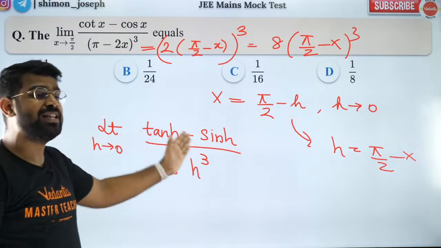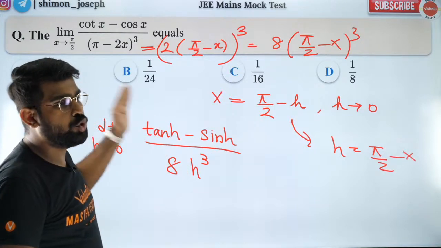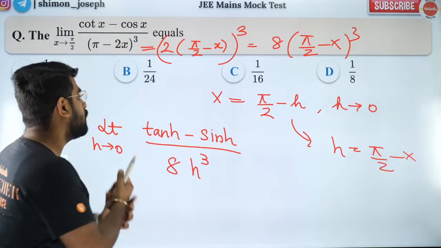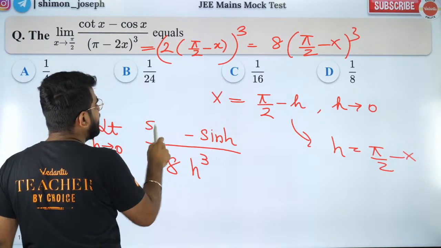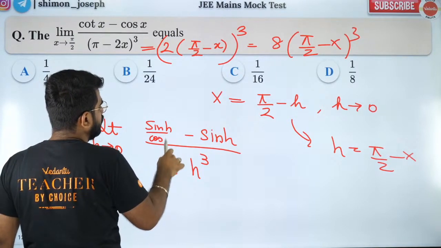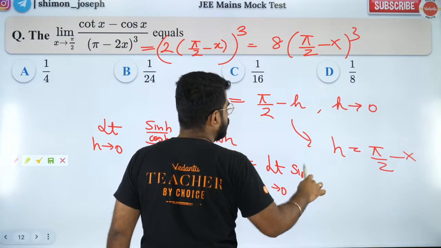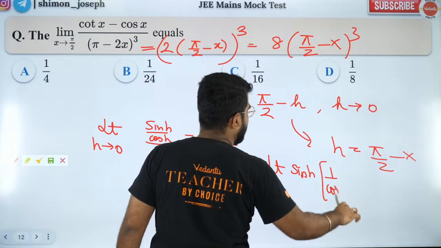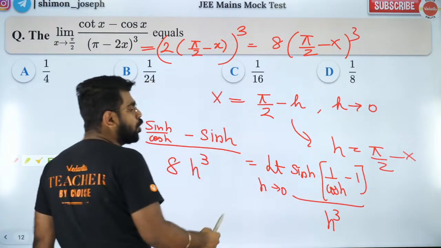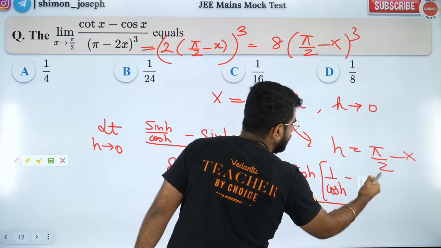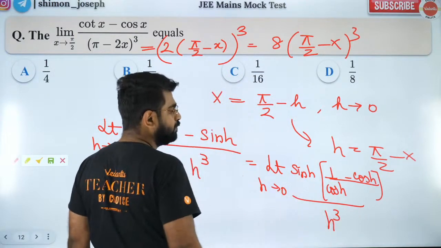Now, how do we solve this? You cannot do it directly, guys. You need to use your common sense. You need to use your brain for solving this question, okay? Don't do it directly. So what I'll do is, I will write tan h as sin h by cos h. Now I'm going to take sin h common. So I'll be left with 1 by cos h minus 1, divided by h cube. So 1 by cos h minus 1, I can subtract it, right? If I take LCM, it will become 1 minus cos h by h cube.